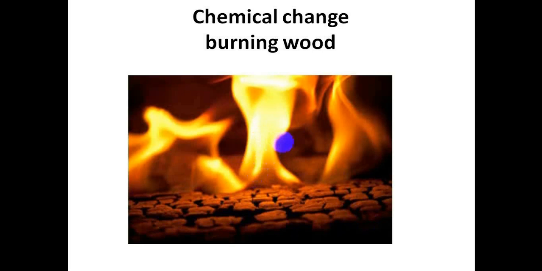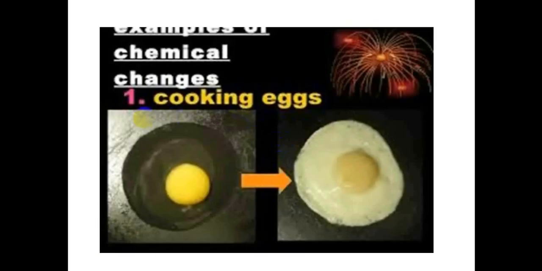Let's see another example. Cooking eggs. You have seen this before with your parents. When we cook the egg, first of all, it was transparent, liquid. By heating and cooking it, it changes to this white substance, and it has a different texture, a different taste, and even a different smell. A chemical change has taken place here to the egg.